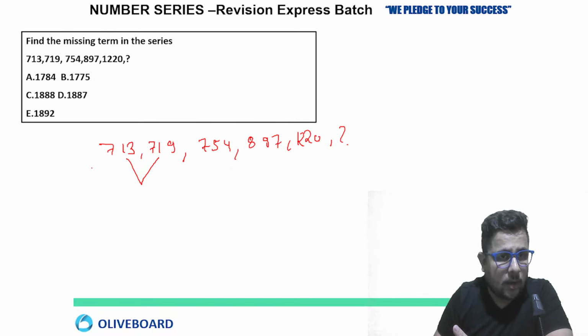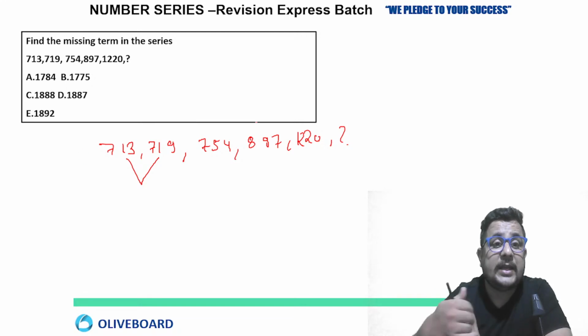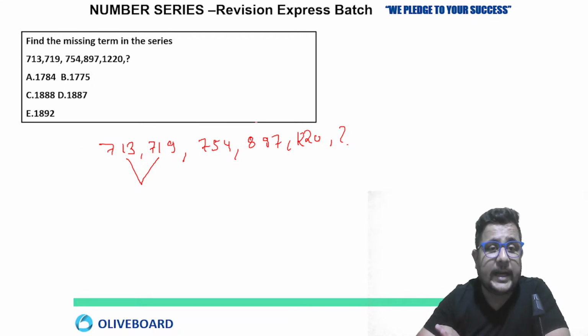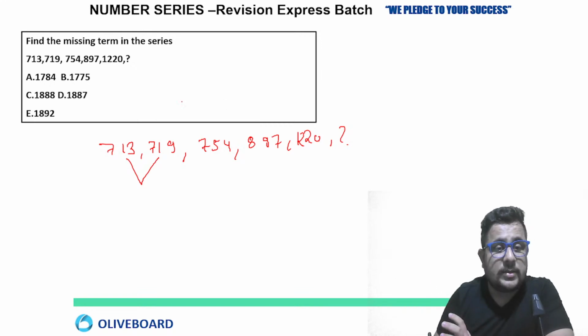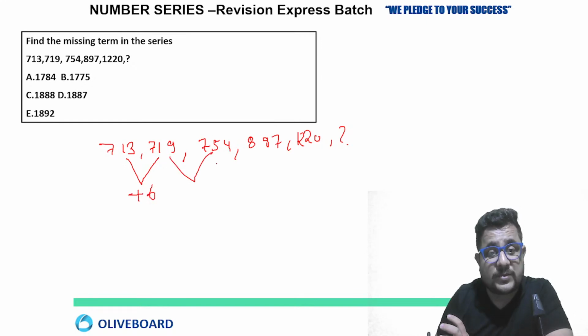Basic concept is done. I told you that you have to remember it and keep it in your mind. Then you will be able to solve almost every kind of number series question. For that, you have to practice and also work on your calculation, addition, subtraction, multiplication, division. That will help you a lot. Okay, so now 713, 719, so plus 6, then 719 to 754.